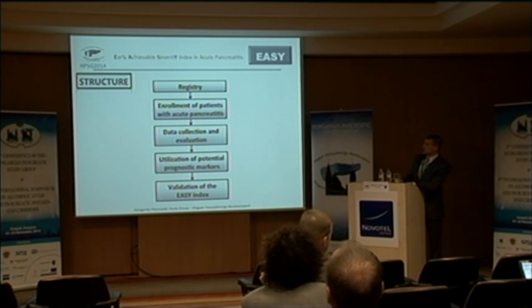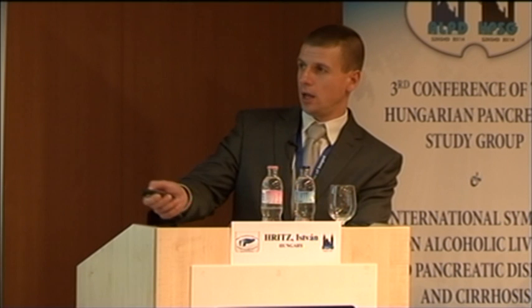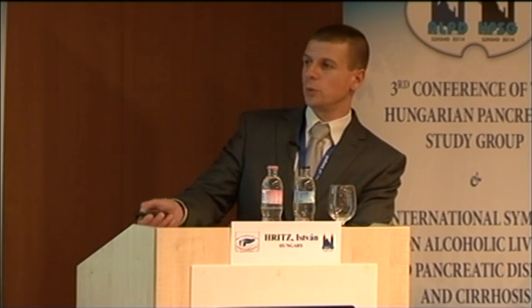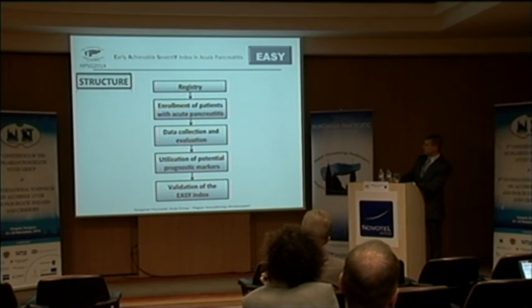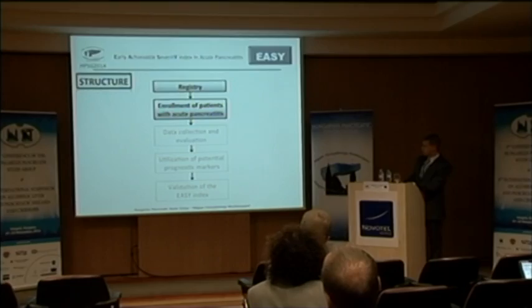How does the structure look? First is the database. We have the database already working. We are going to enroll patients with acute pancreatitis, collect parameters, and evaluate those parameters. After that, those parameters will be utilized as selected parameters, and we try to validate our EASY index. How is it going to work? First, we start with the registry and the enrollment.